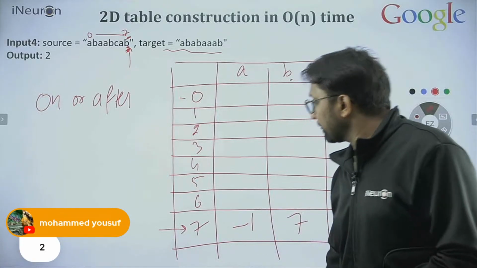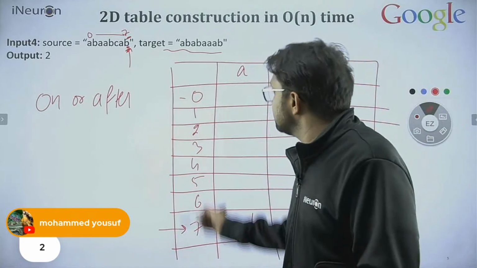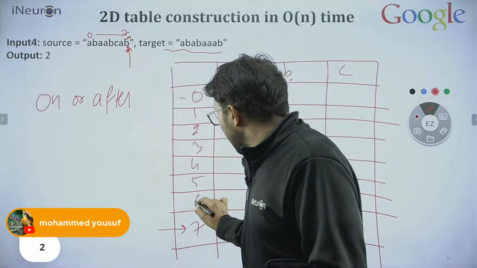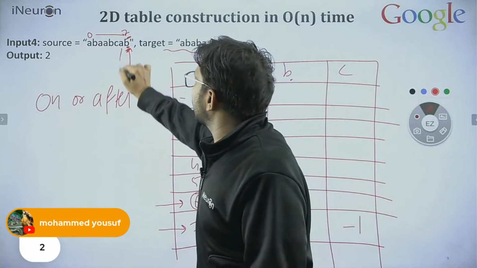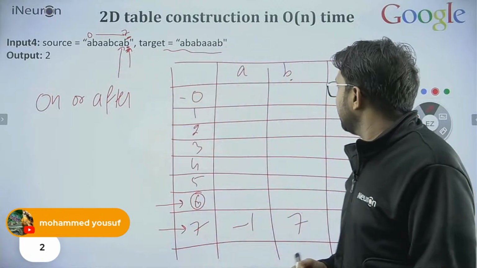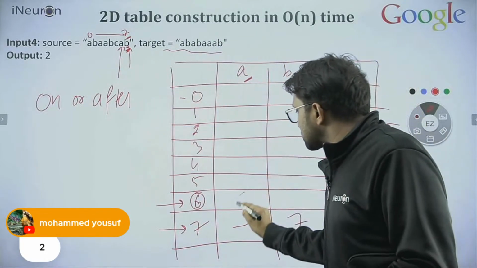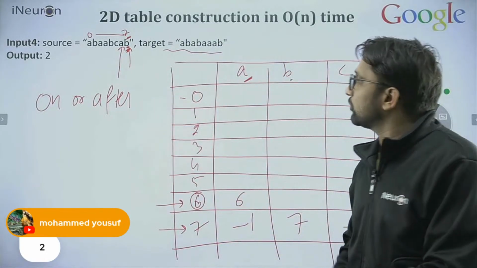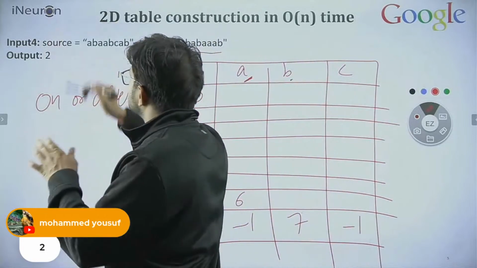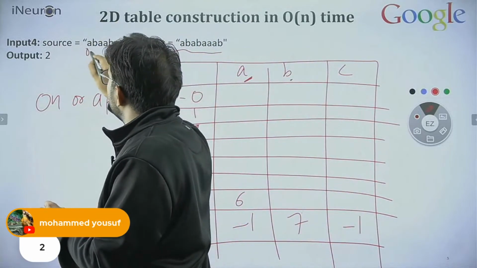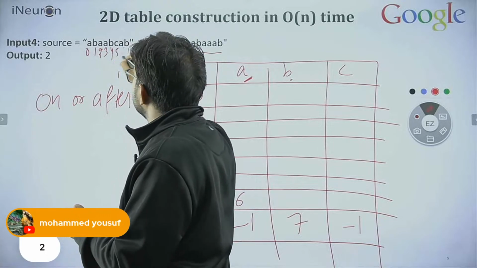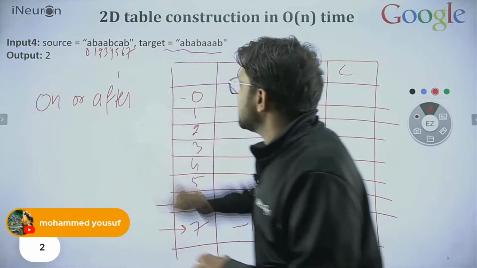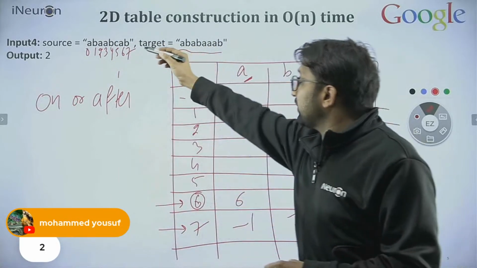Fine, okay. Again, I'm asking the same question. After the 6th position, what is the character over here? A. I pick this character A. I put 6 over here. So let me write the index so that you can directly find out: 0, 1, 2, 3, 4, 5, 6, 7. So at the 6th index, we have A.